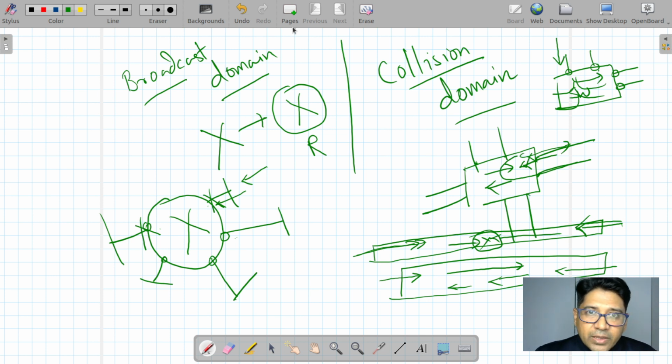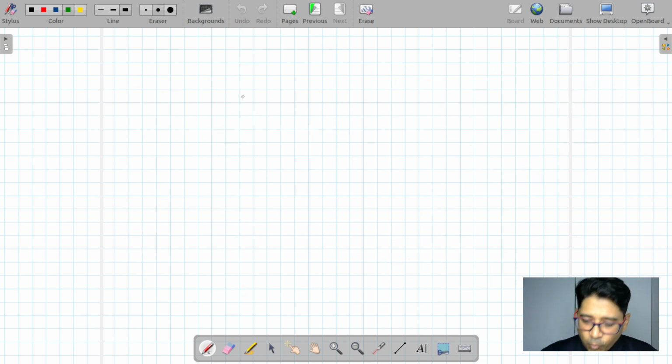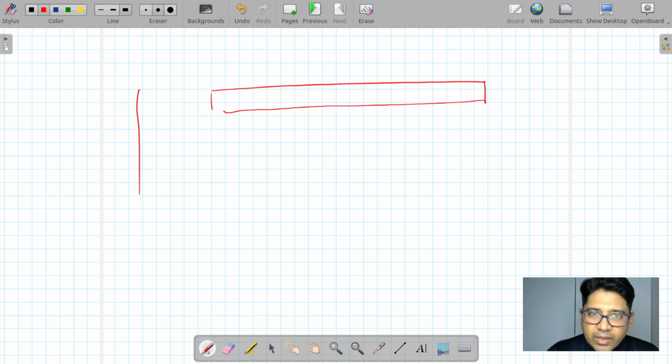Let me show you in more detail, the history of the collision. Suppose this is a transmitter and there is a receiver; every end has two things, transmitting the packet and receiving the packet.